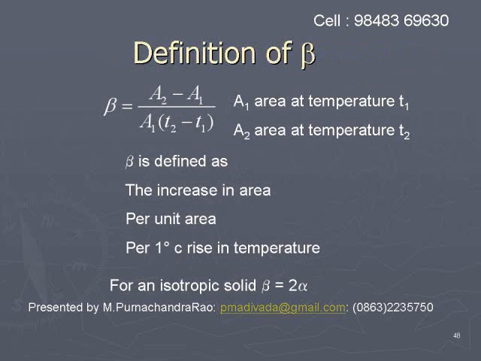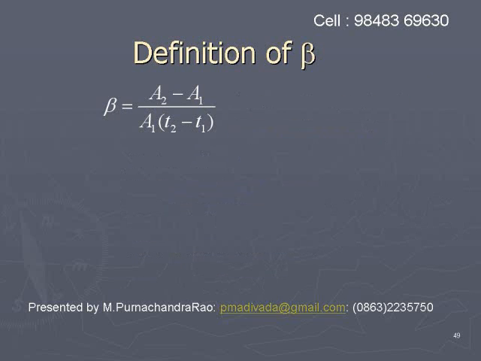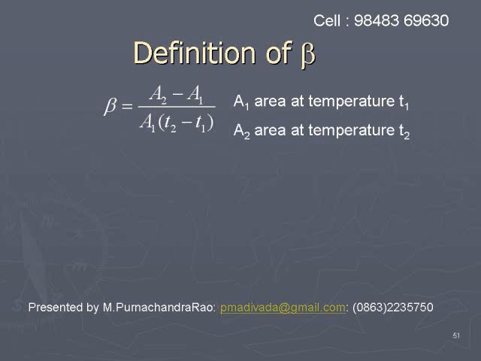Coefficient of areal expansion, beta. The relation for beta is (A2 minus A1) by A1 into (T2 minus T1). Here we have to imagine a metallic plate of area A1 having uniform thickness, whose temperature is T1.